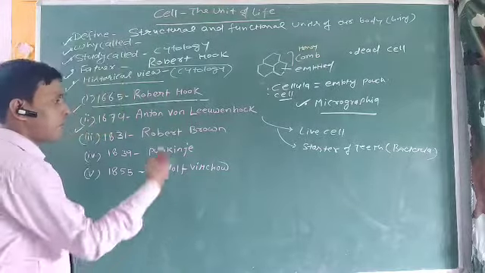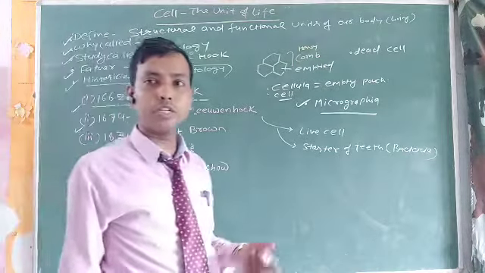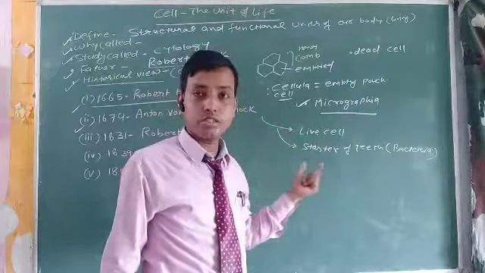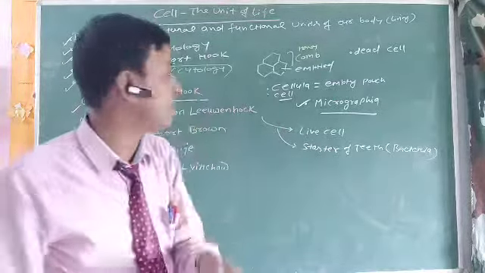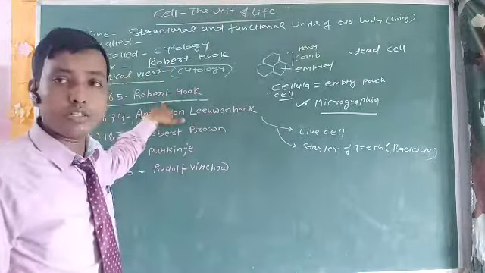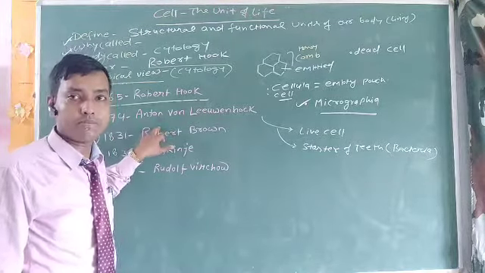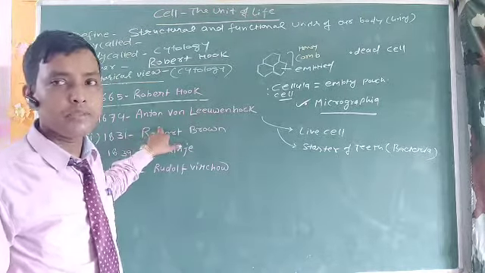Later I will describe the prokaryote and eukaryote, but you need to clear your concept. The cell discovered by Robert Hooke was dead, and the cell discovered by Anton von Leeuwenhoek was the live cell.